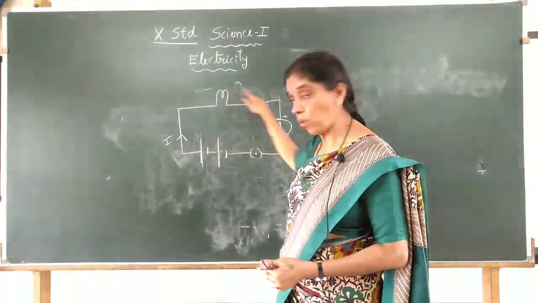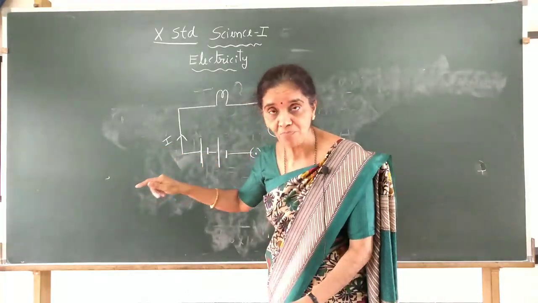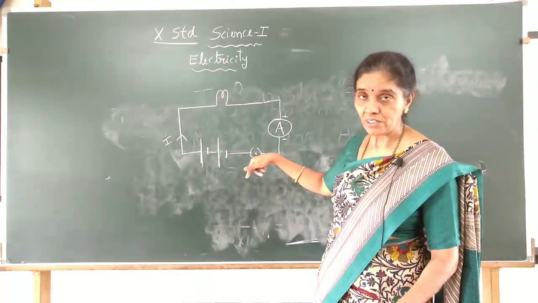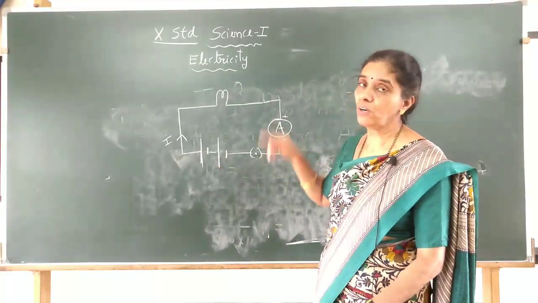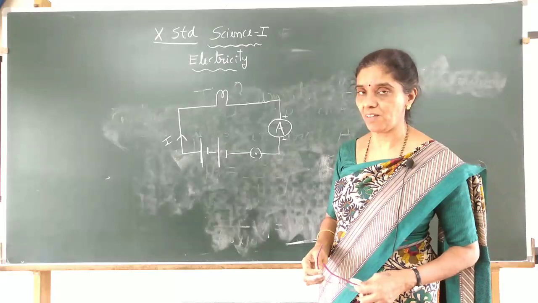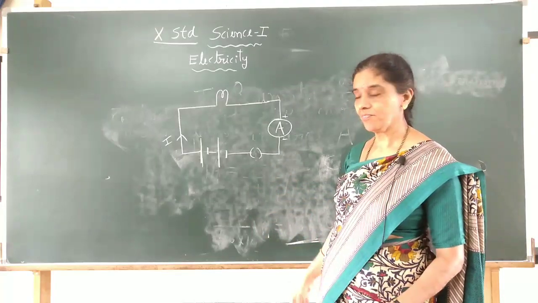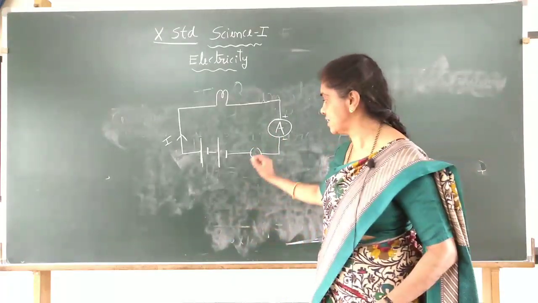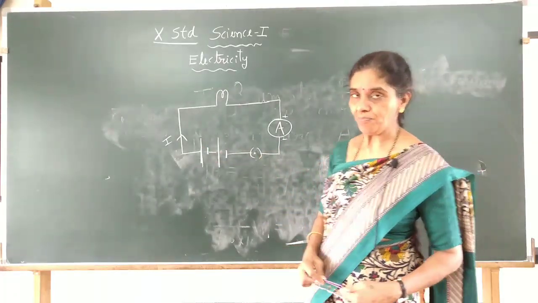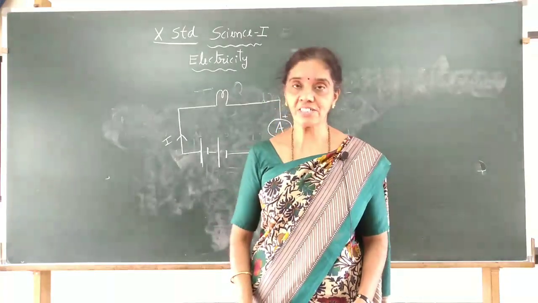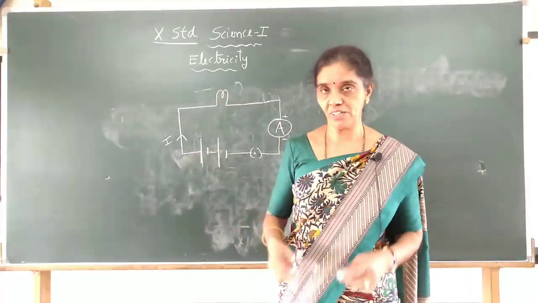It is a closed, continuous path of electrons. Electrons will flow in this path, and this closed path of the electrons is called a closed electric circuit, or we say an electric circuit. It may be open, broken here when the switch is off, or it may be a closed circuit. A closed circuit means current will flow. So it is a continuous path of electric charge which makes a closed path. Okay, that is an electric circuit.